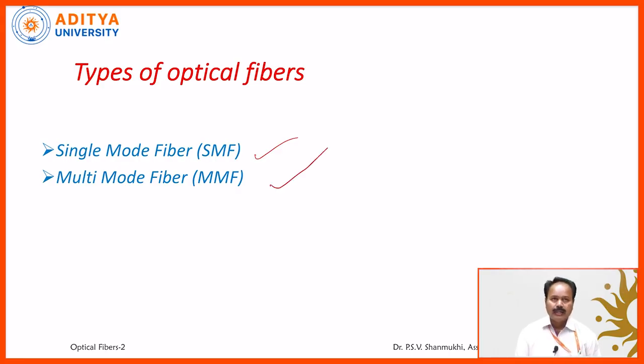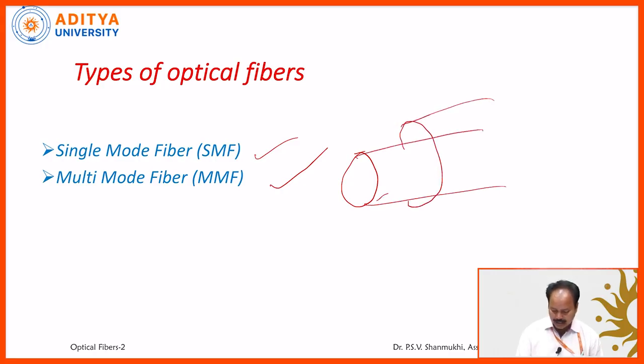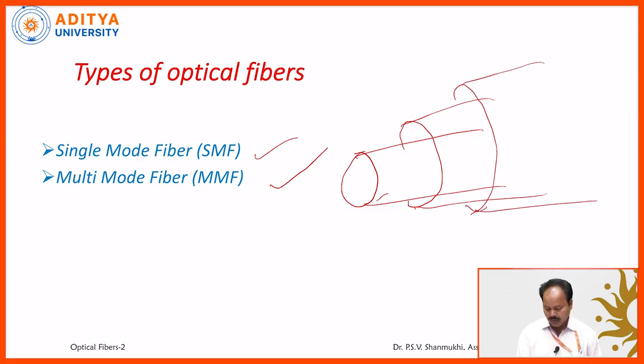What do we mean by a single mode fiber or a multi-mode fiber? Basically, suppose this is an optical fiber core, and this is the cladding, the outer sheath, the buffer. Say this is the axis of the cable. For the propagation of the signal through an optical fiber, the essential condition is total internal reflection. The light ray should undergo total internal reflection.